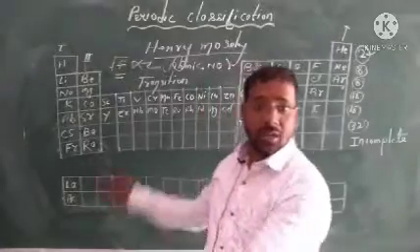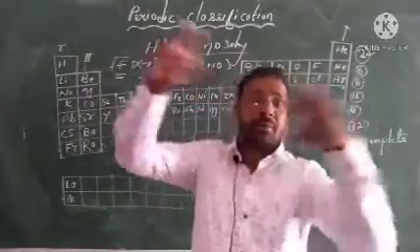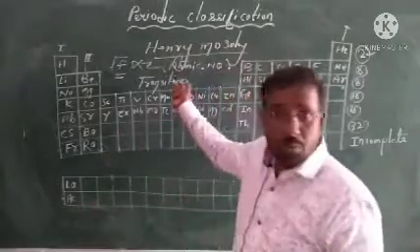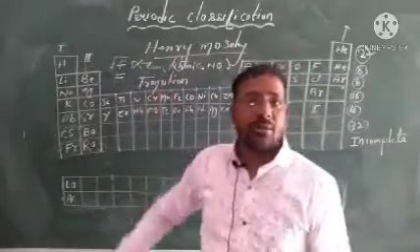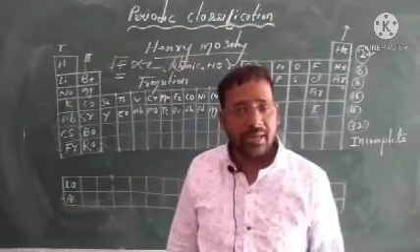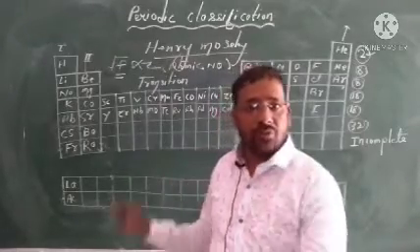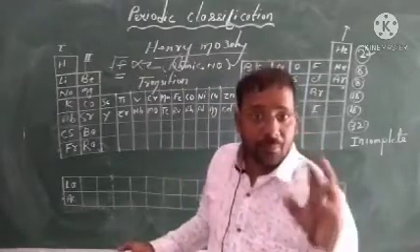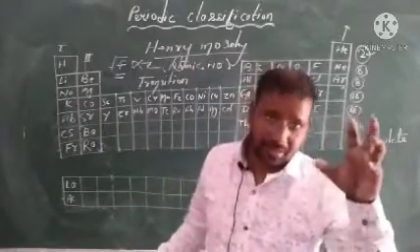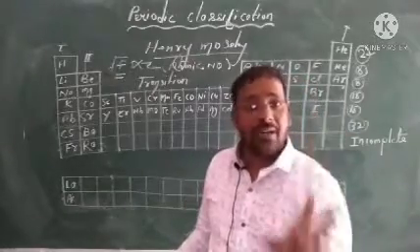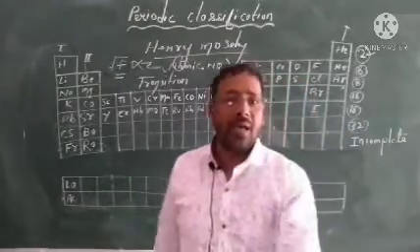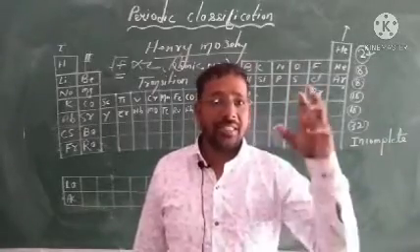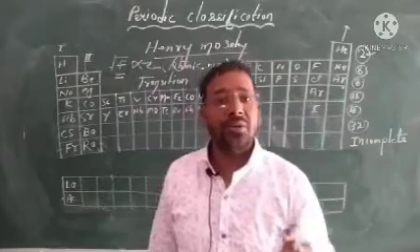And he is not the only scientist who made the modern periodic table. There were lots of scientists: Curie, Debonair, Niels Bohr, and Moseley. Moseley was working on X-rays, and he got the idea that the properties and characteristics of elements depend on the atomic number, and elements are arranged in increasing order of atomic number.